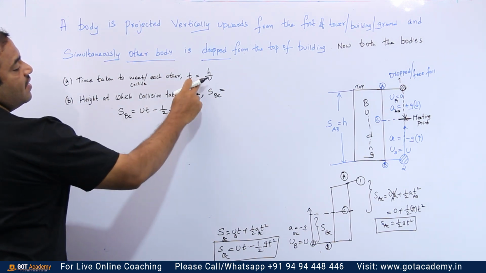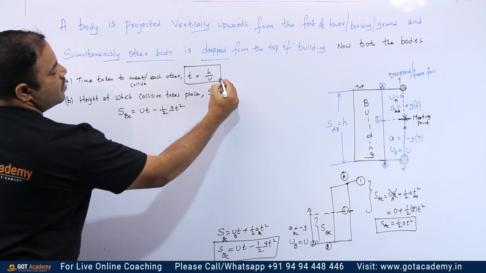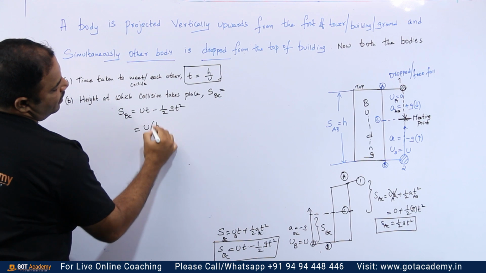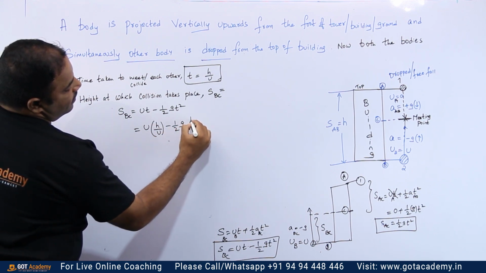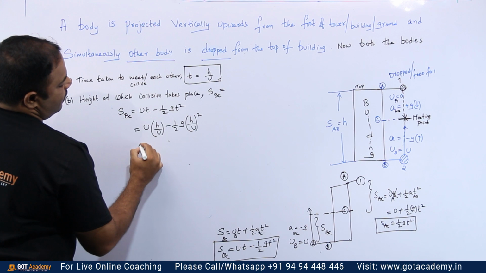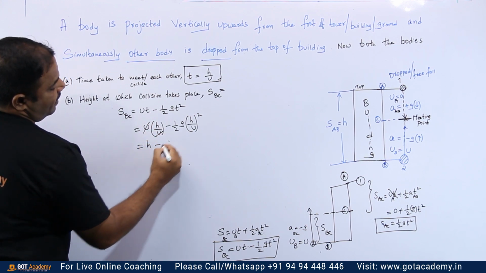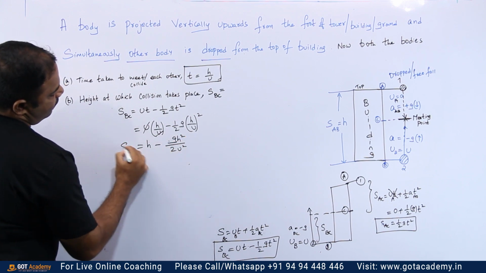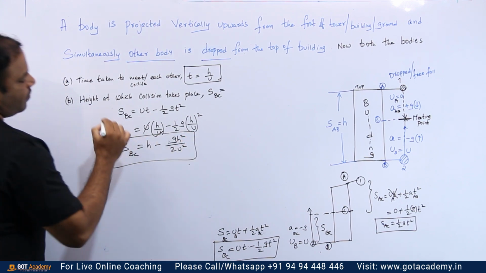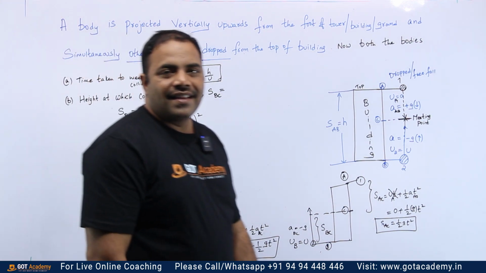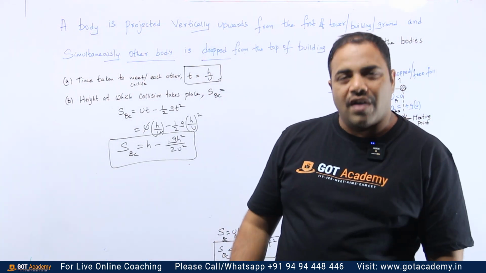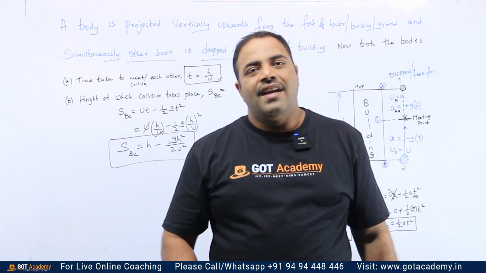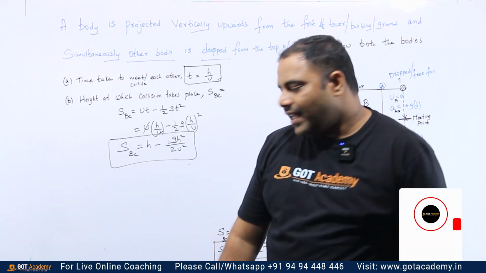What is the time of collision? That is equal to h by u. So better substitute that now, so that we'll get the distance also. u into h by u minus half g into h by u whole square. So u cancelled, h minus g h square by 2u square. So this is what is S_BC, that is the distance from the ground or from the bottom of the tower to the point of collision. So we can call it the height at which this collision is taking place. Okay. Now point number 3.